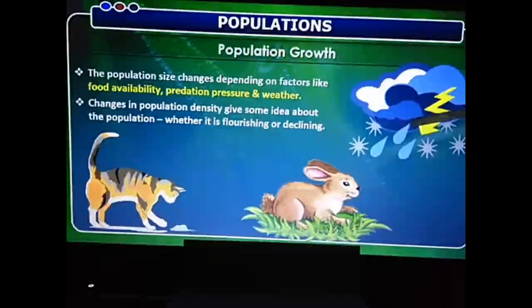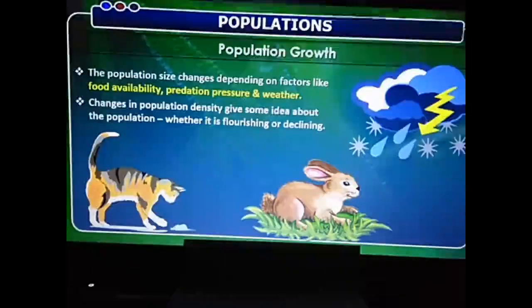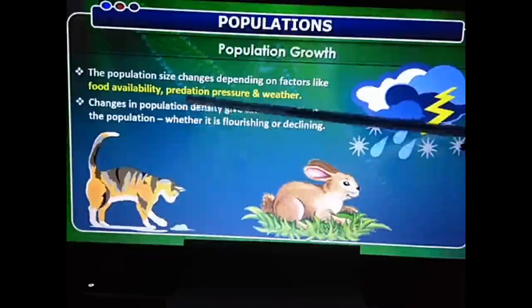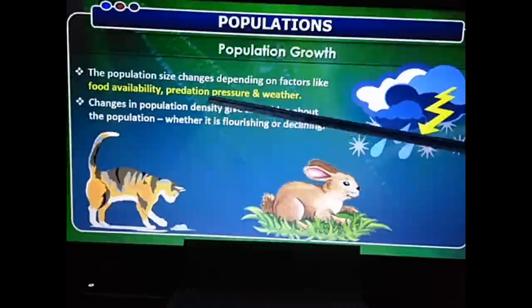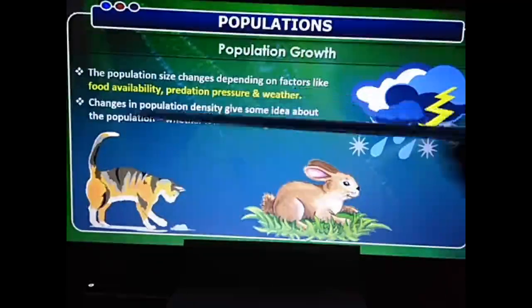The organism will not be able to cope up. So these are certain factors due to which the population can either increase or decrease. But if there is enough food availability, no one to eat them, they are well protected, there is no predation pressure, and the weather is favorable, the population will increase.